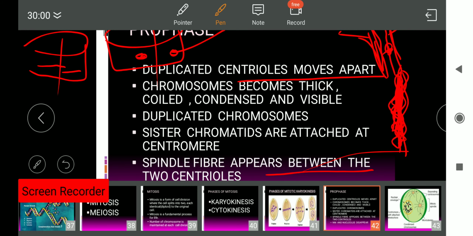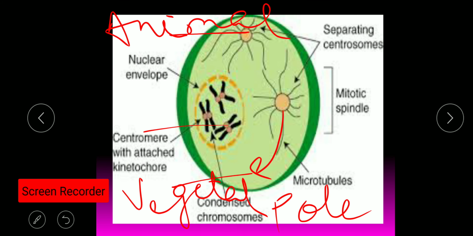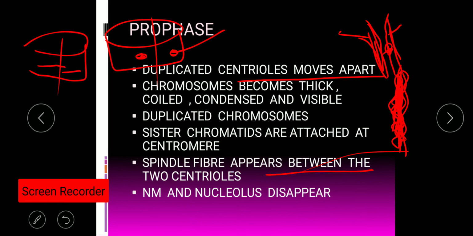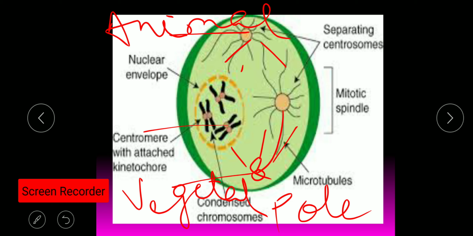The spindle fiber will start to form from here, and from here also. And the nuclear membrane and the nucleolus, NM stands for nuclear membrane, start to degenerate. You see here the yellow line is the nuclear membrane, which is degenerating in prophase, and in late prophase it will be completely degenerated.